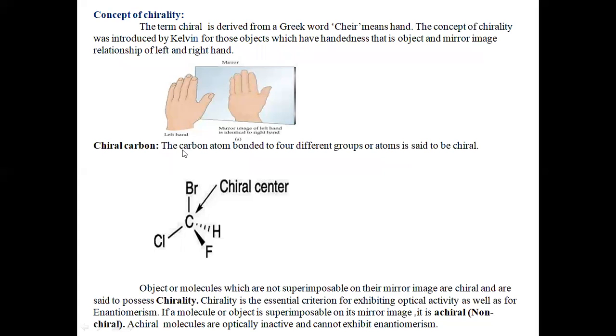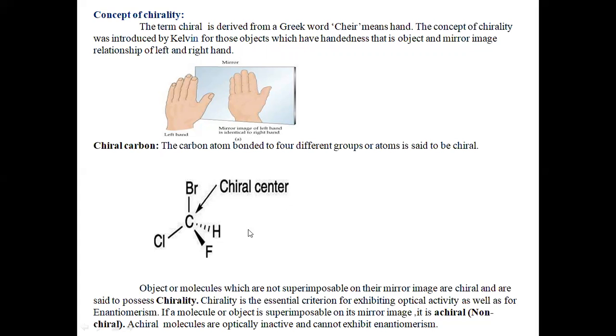Next we have the chiral carbon atom. The carbon atom which is bonded to 4 different groups or atoms is said to be chiral. If there is a carbon atom in the molecule and it is bonded to 4 different groups or atoms, that type of carbon atom is called a chiral carbon atom, and the center is called a chiral center. See one example I have given here. This is a carbon atom. It is bonded to 4 different groups: bromine, chlorine, fluorine and hydrogen. The carbon which is bonded to 4 different groups is called a chiral carbon, and this center is called a chiral center.